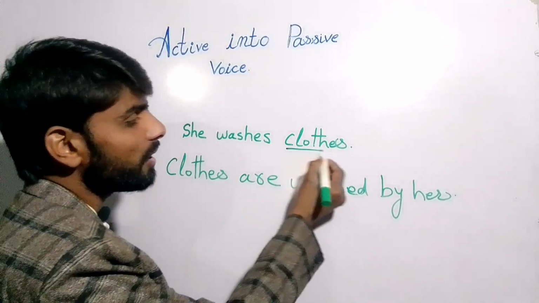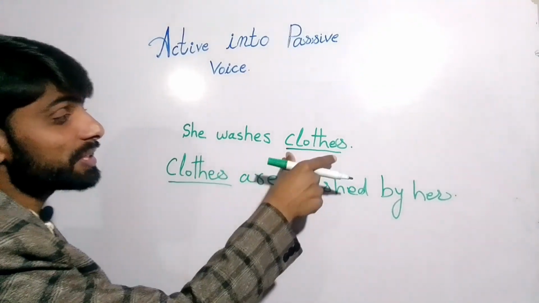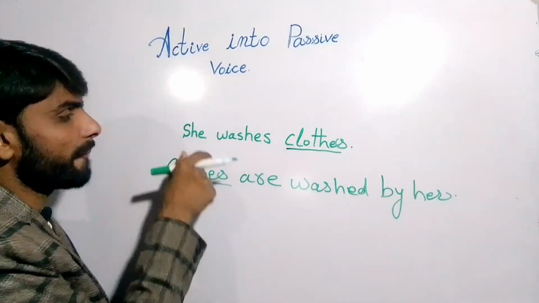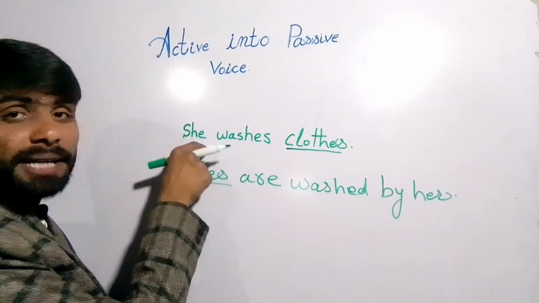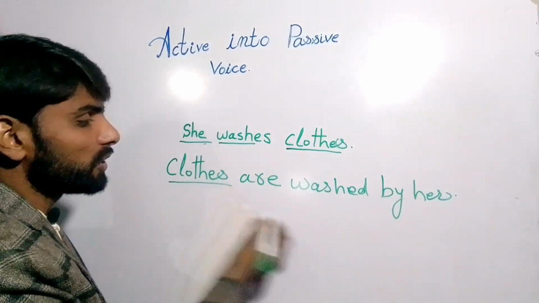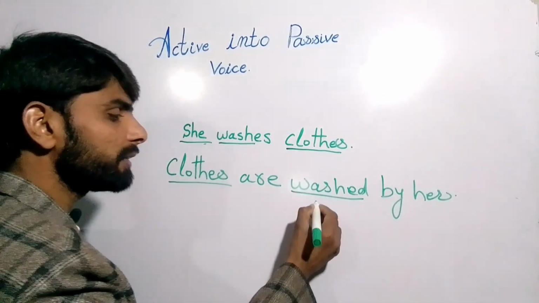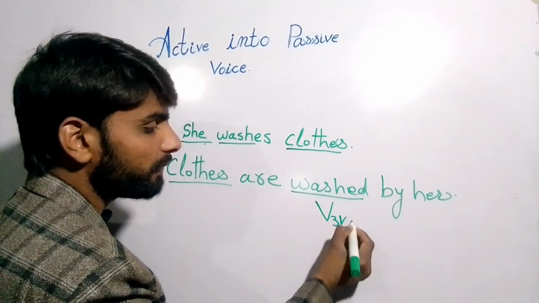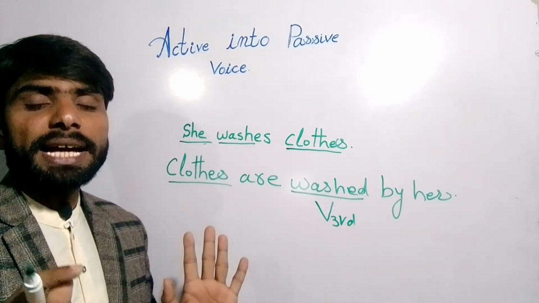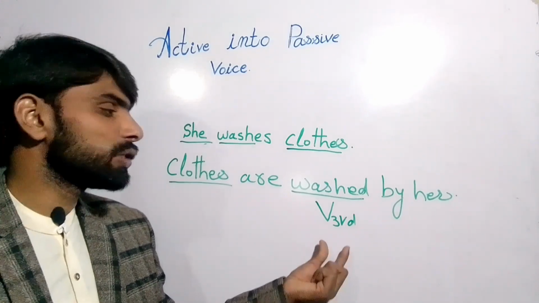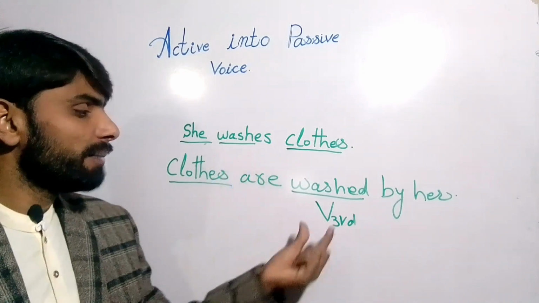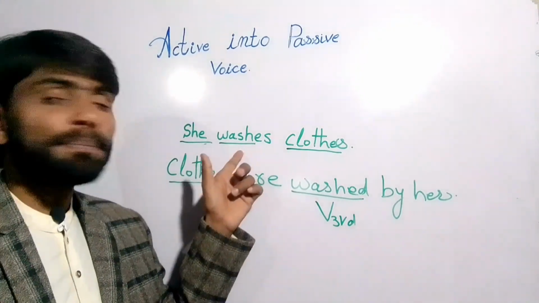First, this is the object of the active voice. We just move this object to the place of the subject, and this is the subject. The subject will be placed at the end, right? This is the form of the verb, right? We have written it here, but it will always be the third form. So in passive voice, each sentence, we can say that we will always use the third form. Here is the first form, right? But we have used the third form. So this is the present indefinite.